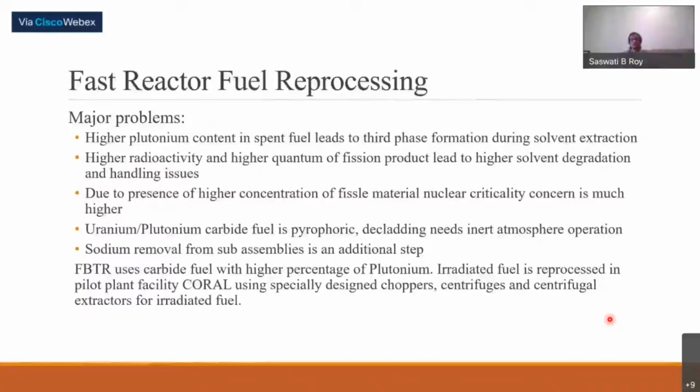So with that, it is going on, and there are developmental activities for getting much improved solvents. A few good things have been obtained, already tested with nitrogen donors and amides, but the third phase problem is still not totally solved. So it needs some more additional activities, but till that time TBP is usable and it is being used.